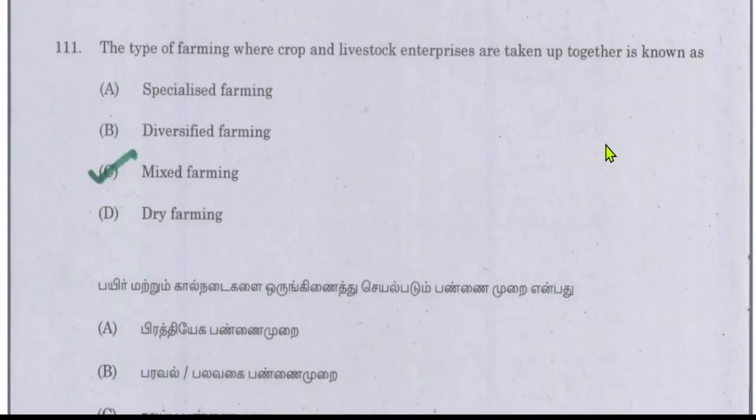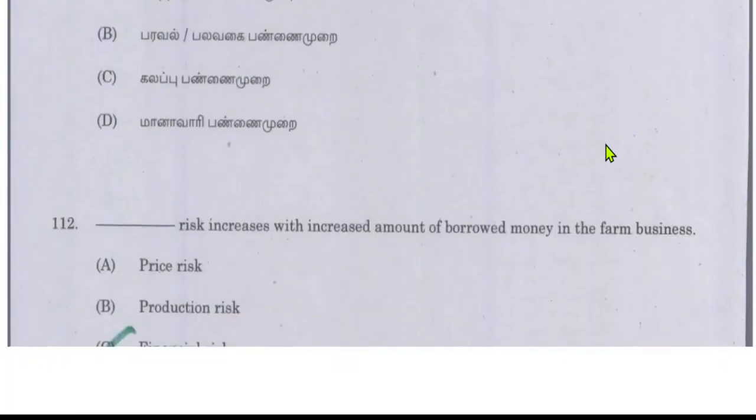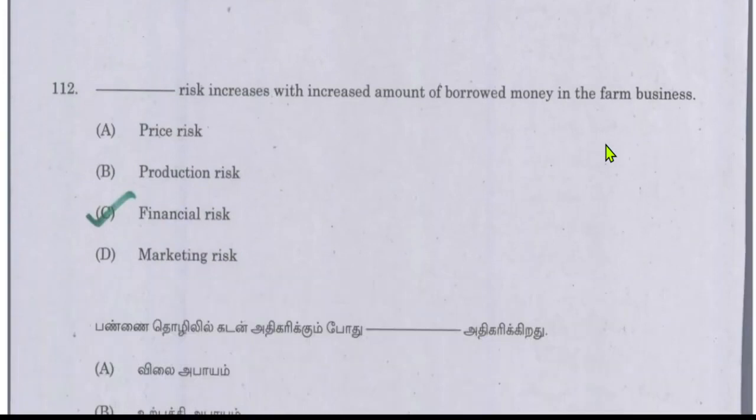The type of farming where crop and livestock enterprises are taken up together is known as mixed farming. The risk that increases with an increased amount of borrowed money in the farm business is financial risk.